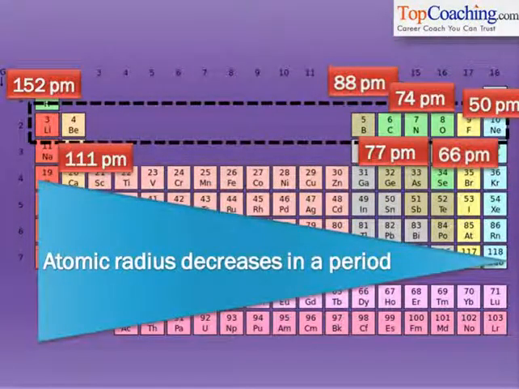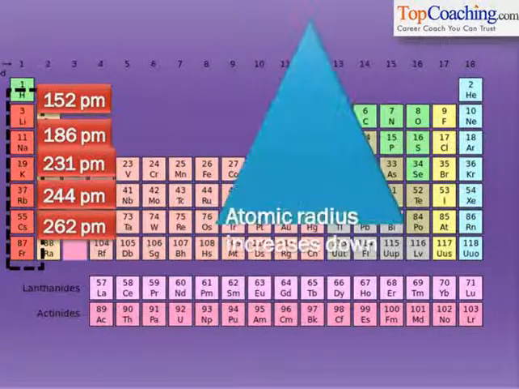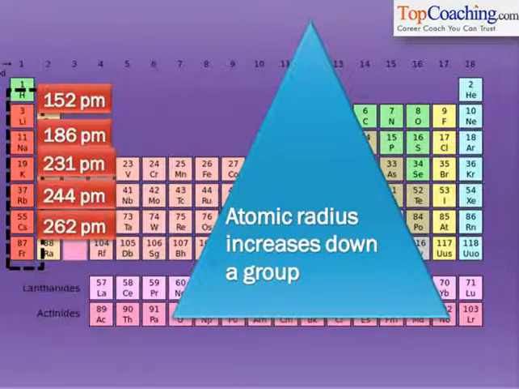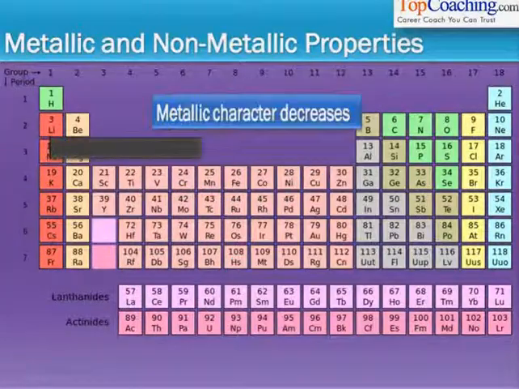The atomic radius is another property. It decreases in a period. As you move from left to right, atomic radius decreases. Similarly, as you move from top to bottom, the atomic radius increases in a group. So in a group, atomic radius increases, and in a period, it decreases.